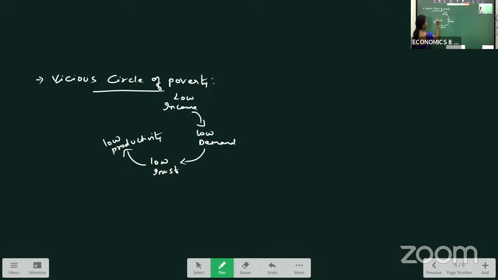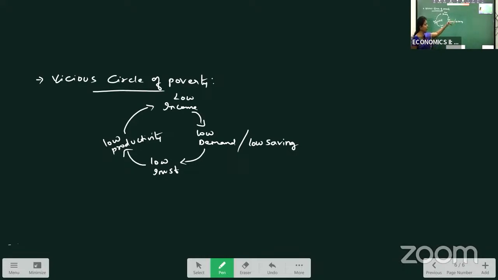When the low productivity is there, it results in low income, right? Low income of the people results in low demand, or we can say low savings. When our income levels are low, demand will be low, because as a consumer, when we do not have proper income, we demand fewer commodities, or our savings level will be less.